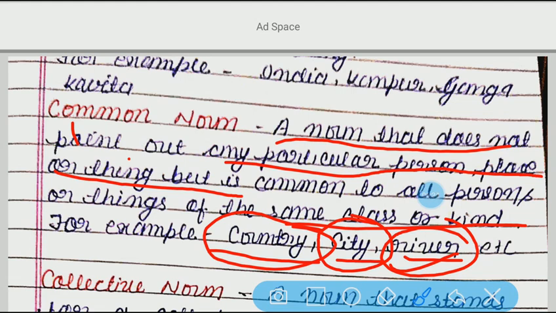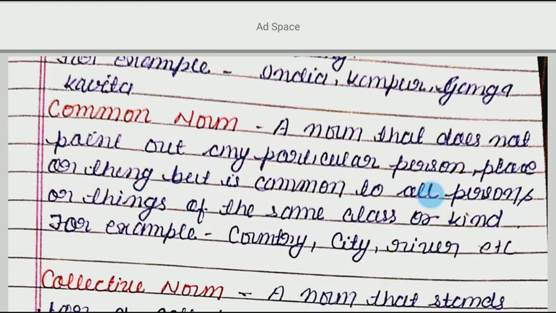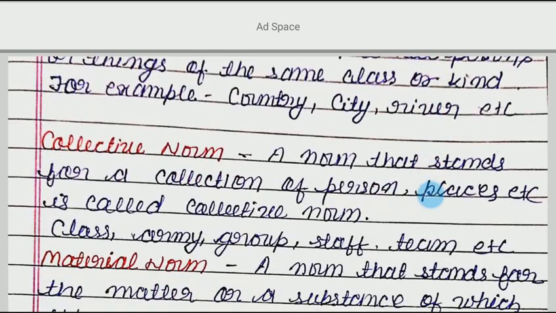There are so many countries. But what is common? They are all examples of country. We have Pakistan also, we have India also, we have other countries also. Alright. So what is common? They are all examples of country.